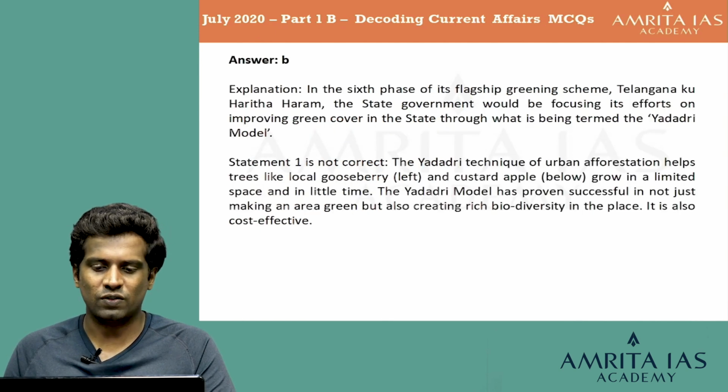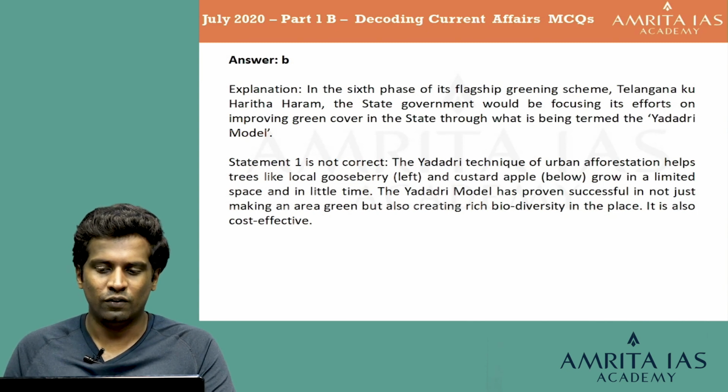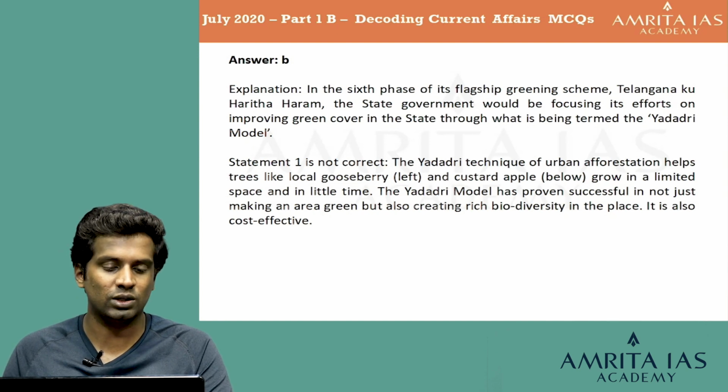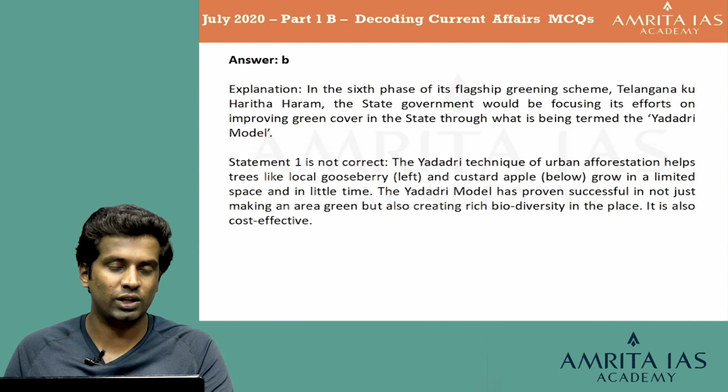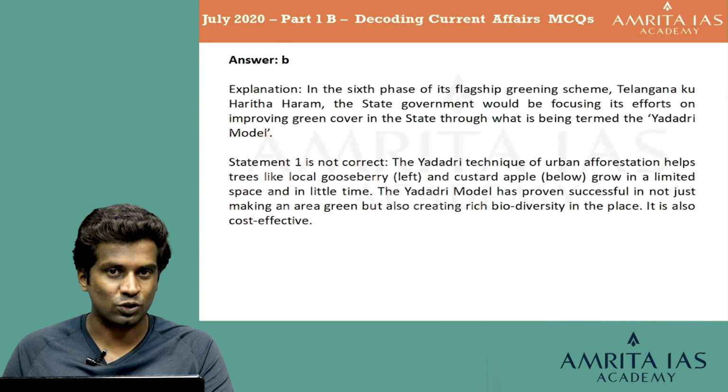In the sixth phase of its flagship greening scheme, Telangana Ku Harita Haram, the state government would be focusing its effort on improving green cover in the state through what is being referred to as the Yadadri model. The statement 1 is not correct because the Yadadri technique of urban afforestation helps trees like local gooseberry and custard apple grow in a limited space and in a little time. The Yadadri model has proven successful in not just making an area green, but also creating rich biodiversity in the place. It is also cost effective.